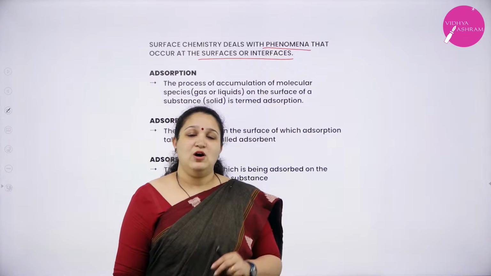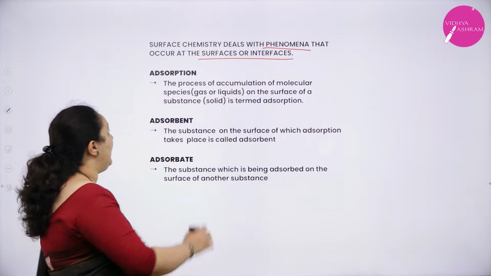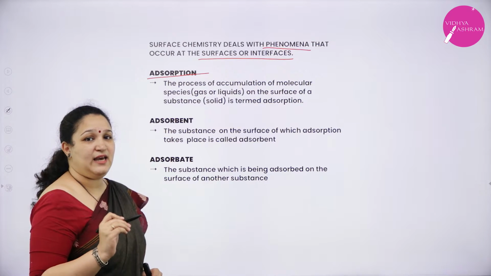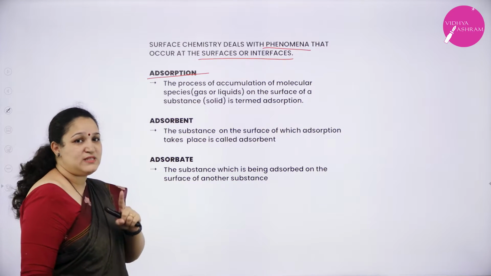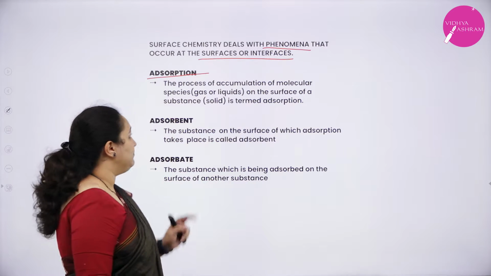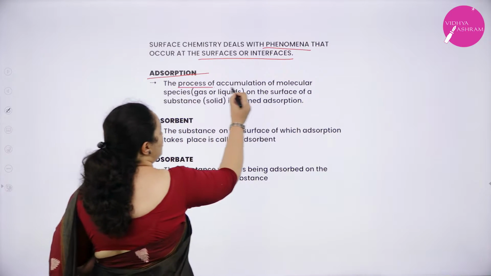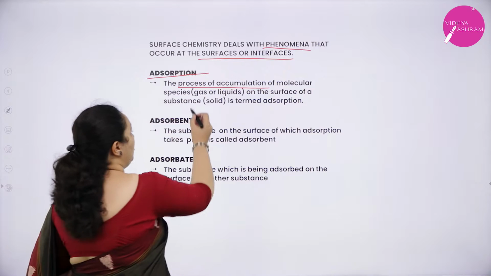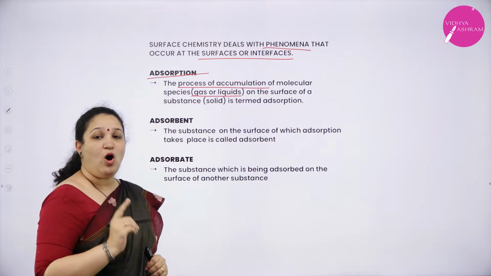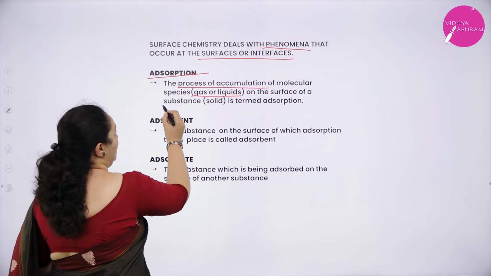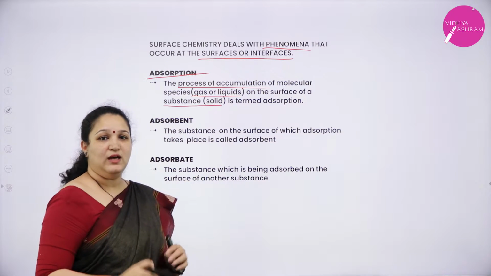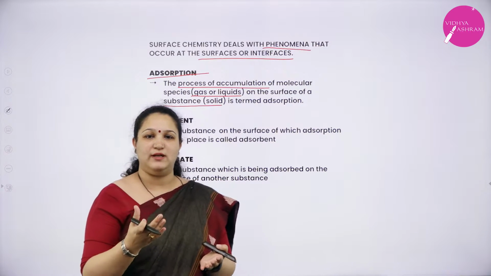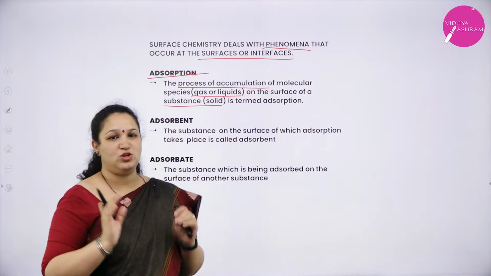Okay. Now, first we are going to learn what is adsorption. A-D-S-O-R-P-T-I-O-N. Don't mistake it for absorption. Adsorption is a process of accumulation of molecular species, gases or liquids, on the surface of a solid. The gas or liquid particles are accumulating on the surface of a solid. That process is called adsorption.